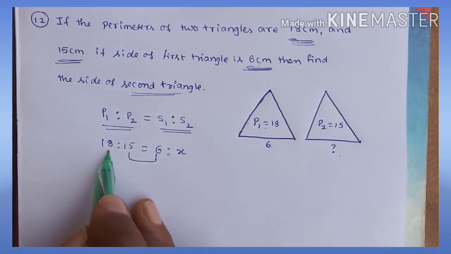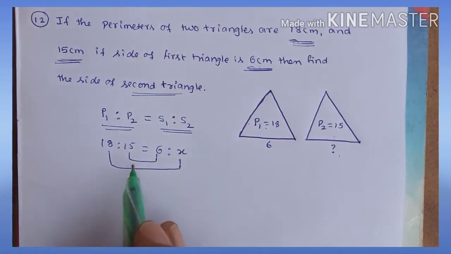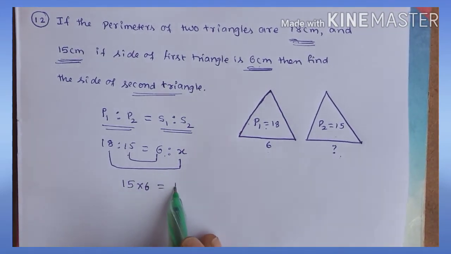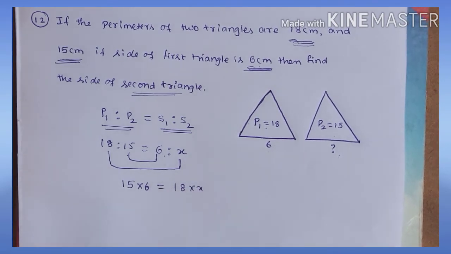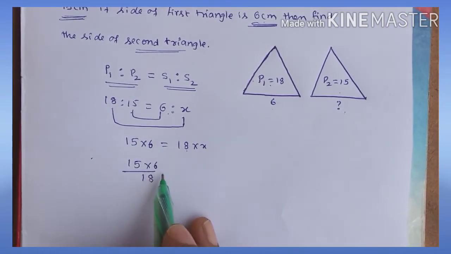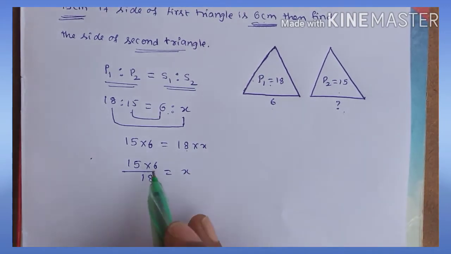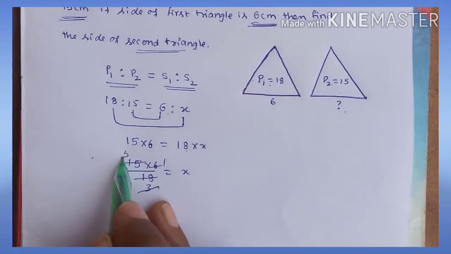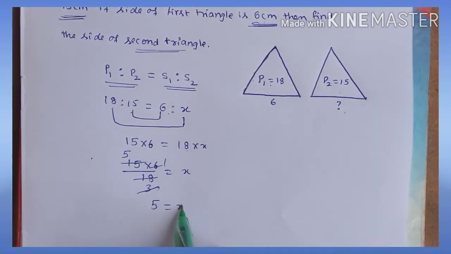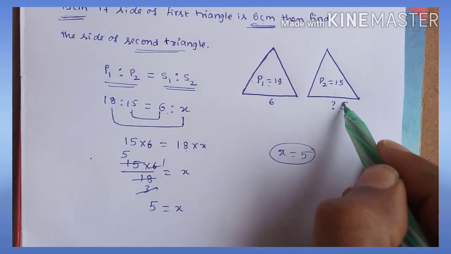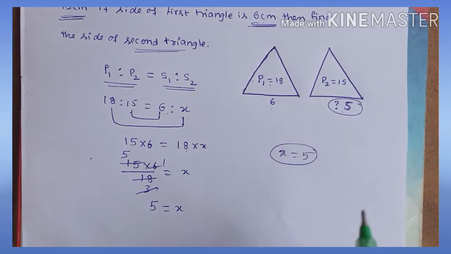Product of means is equal to product of extremes. Product of means is 15 into 6, equal to product of extremes 18 into x. Transposing 18, 15 into 6 by 18 is equal to x. 6 sixes, 6 ones are 6, 6 threes are 18, 3 ones are 3, 3 fives are 15. So the value of x is equal to 5. Therefore the side of the second triangle is equal to 5 centimeters.